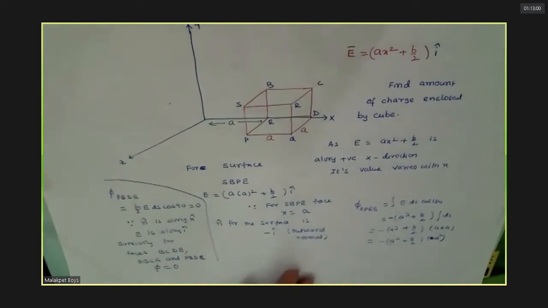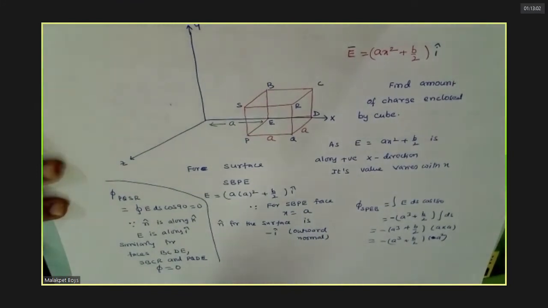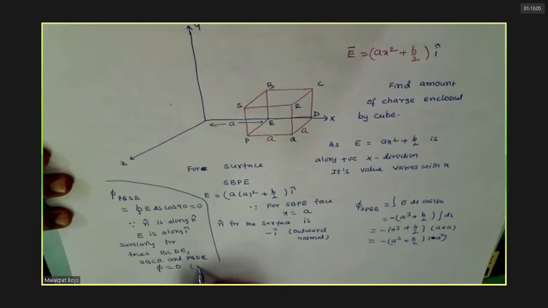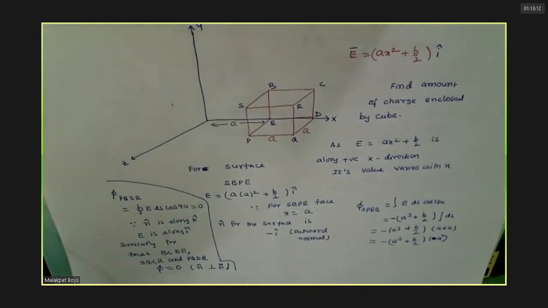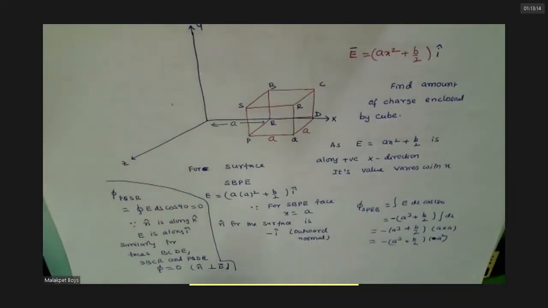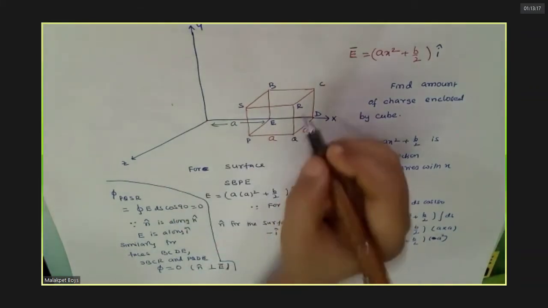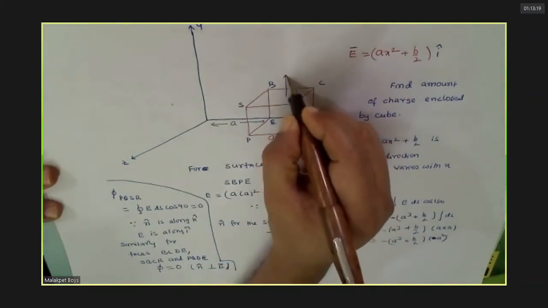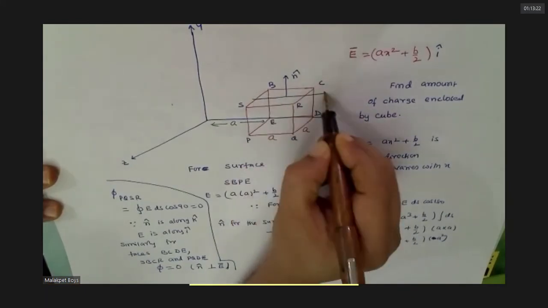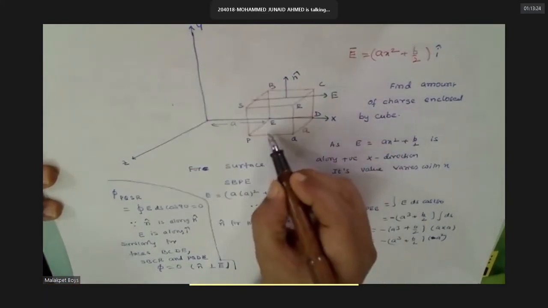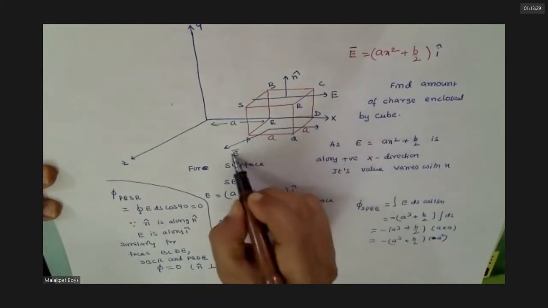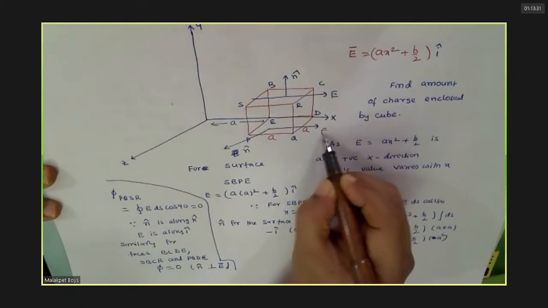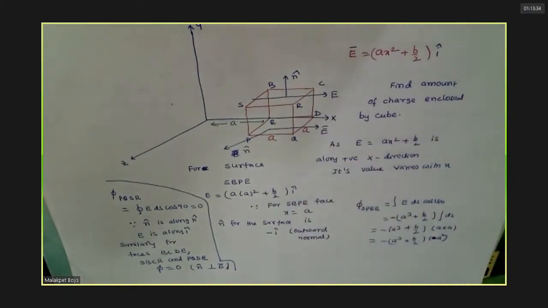Do you agree with this or not? For the top one, this is n cap, whereas electric field is this side, perpendicular. Similarly, for this is E, so this is n cap. Even for the front face it is the same case, no?